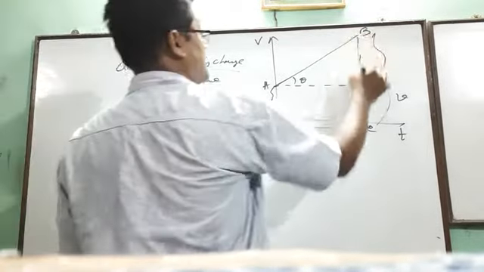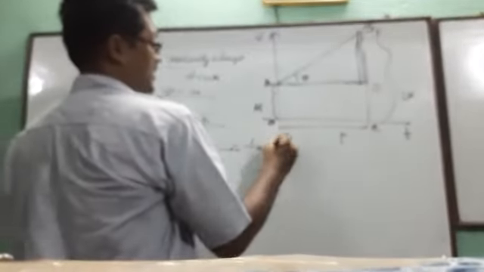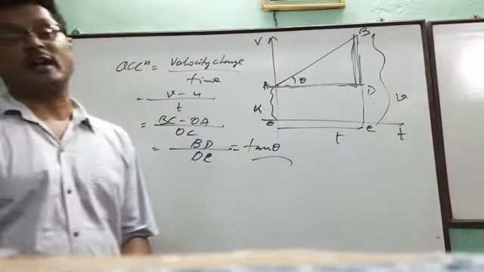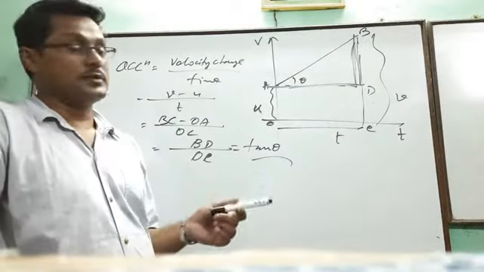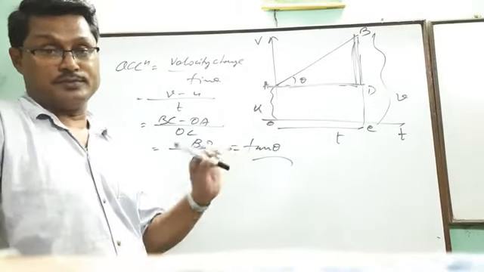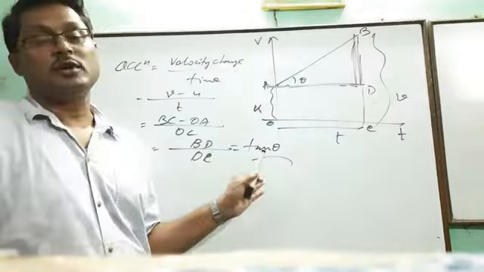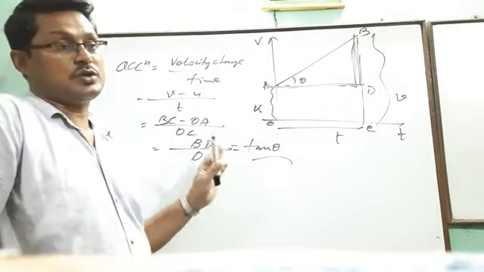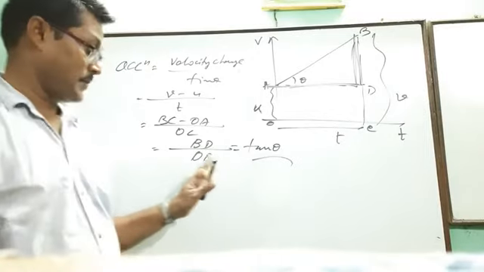BD is the perpendicular, and this is the base. Perpendicular by base means tan theta. So how can we find acceleration from a V versus T graph? You have to draw the line and the slope will be the measurement of acceleration. So the slope of the V versus T graph is the measurement of acceleration.